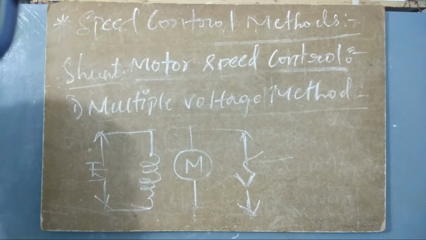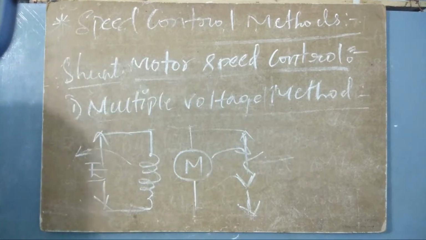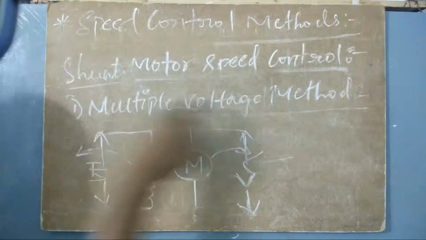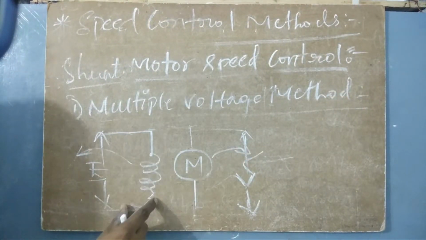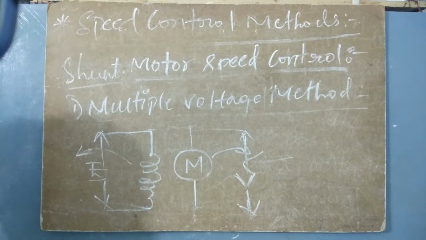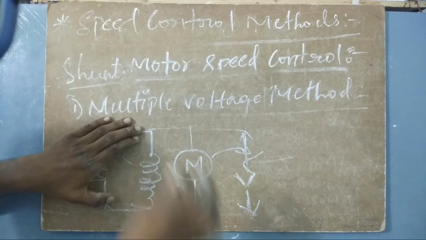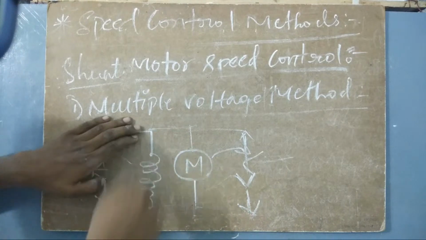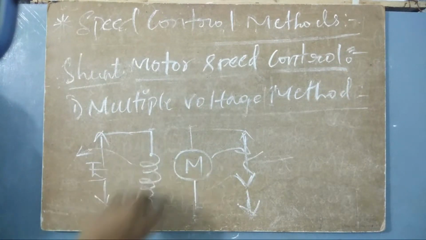So this is excited with another voltage, and this is also excited with another voltage. Obviously here we are having multiple voltages. If we have only this voltage, we cannot control, because if this is connected like this, we have no scope for controlling this one. But when this is connected separately, if we change this one, this will change.